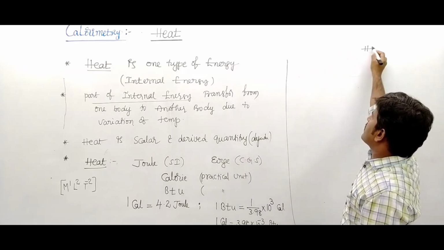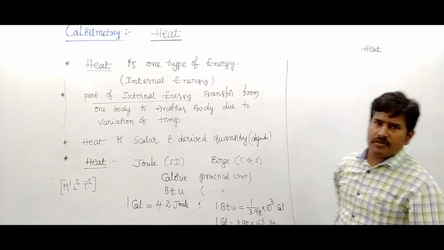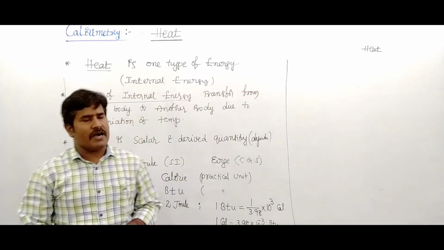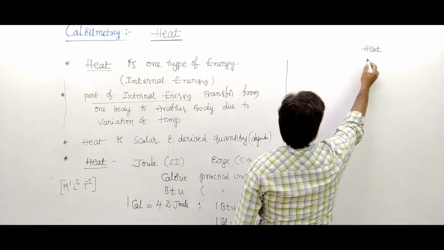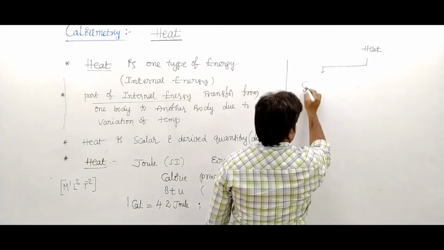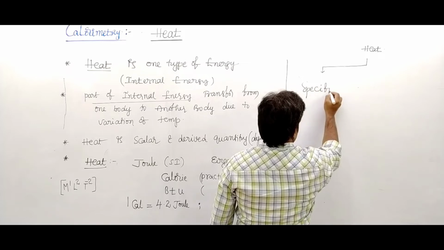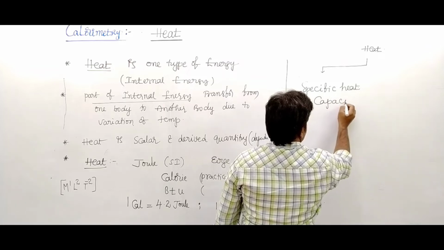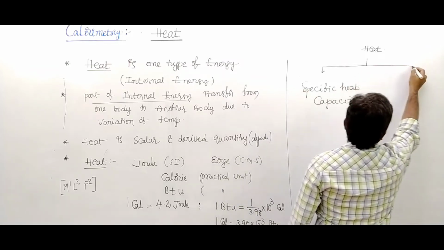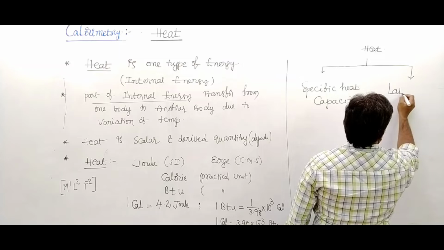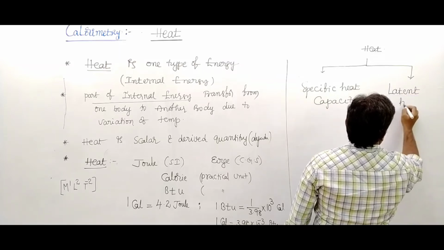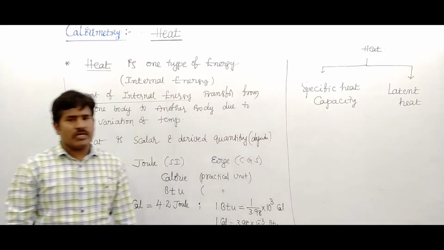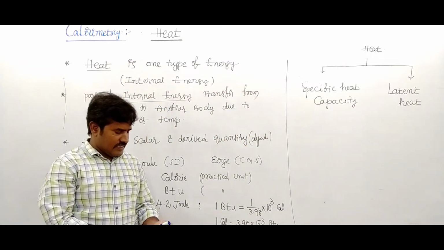Heat is divided into two parts: specific heat capacity and latent heat.